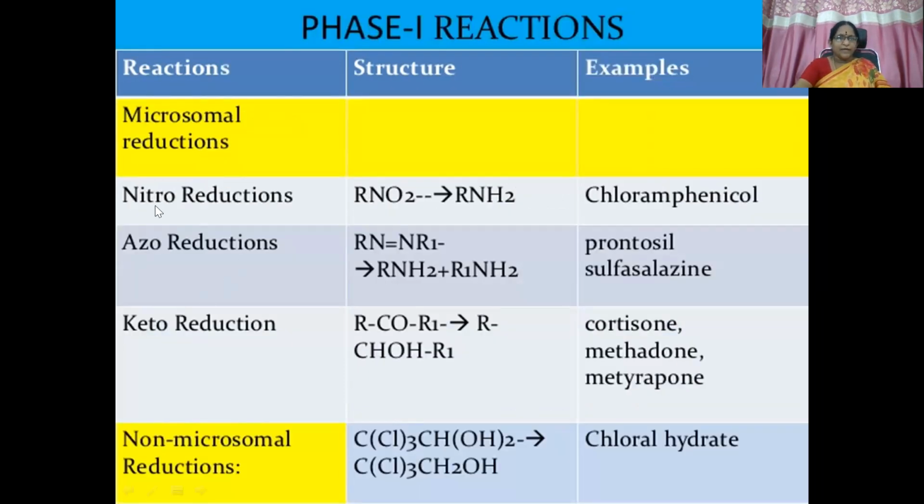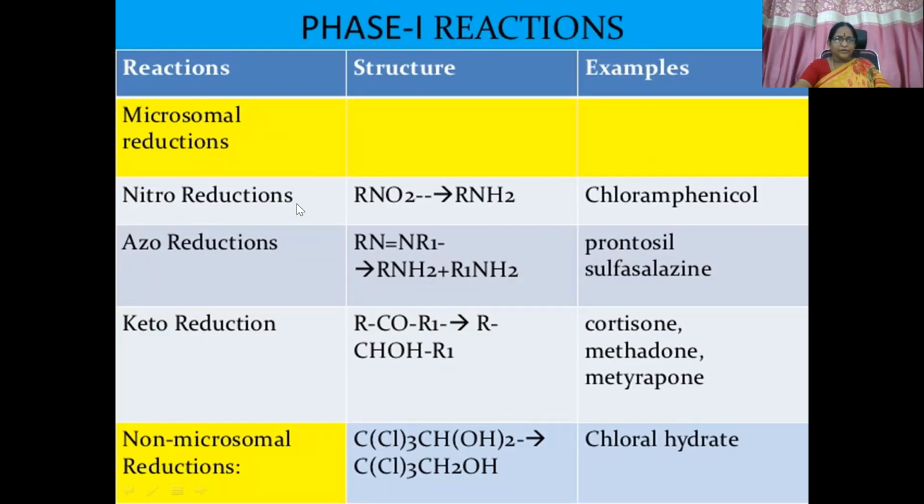Then reductions, microsomal reductions. Again, nitro reductions, azo reductions, keto reductions we have. In nitro reduction, oxygen is eliminated and hydrogen is added, for example chloramphenicol. Here also hydrogen is added, prontosil or sulfasalazine, azo reduction. Keto reduction, a hydrogen molecule is added to the keto group, keto moiety. Examples are cortisone, methadone, metyrapone, etc.